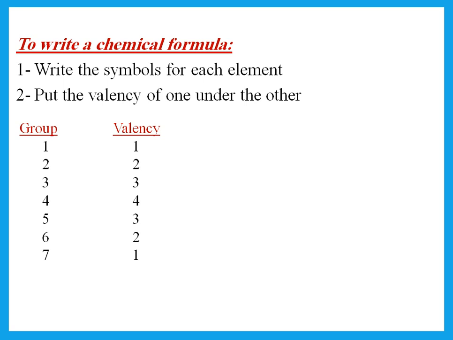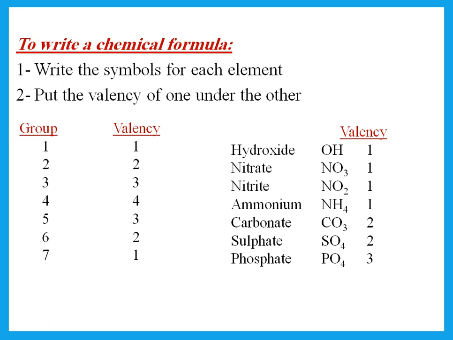So group 1 needs to lose 1. Group 2 needs to lose 2. Group 3 needs to lose 3. Group 4 will share or take 4. Now, the ones in group 5 have 5 electrons in their outermost shell. They need 3, so we say its valency is 3. Group 6, valency 2. Group 7, valency 1.